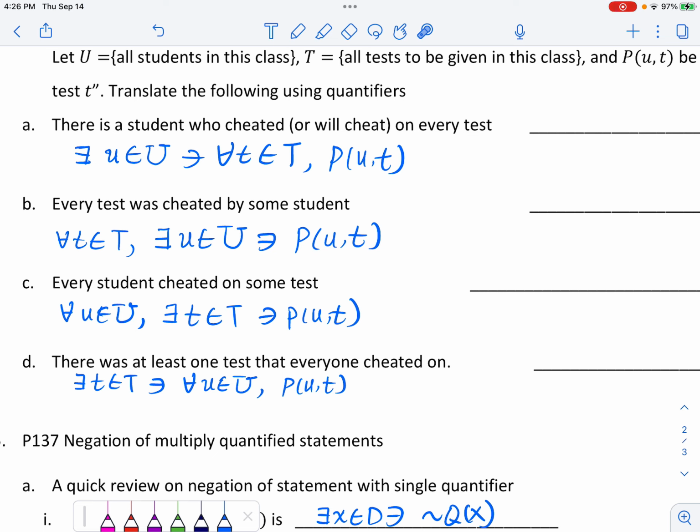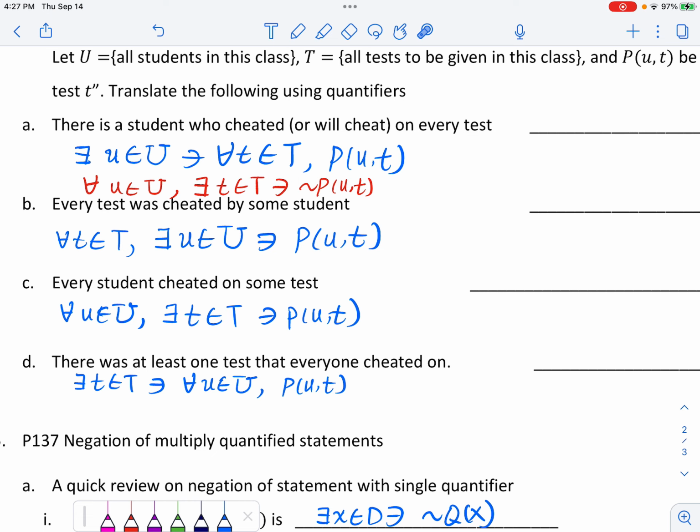The negation of exists will be for all: for all u in U, comma, and now you continue to negate this. The negation of for all will be there exists t in T such that you negate this one. All right, so this is really just simply applying the rule. It's pretty simple in my opinion.